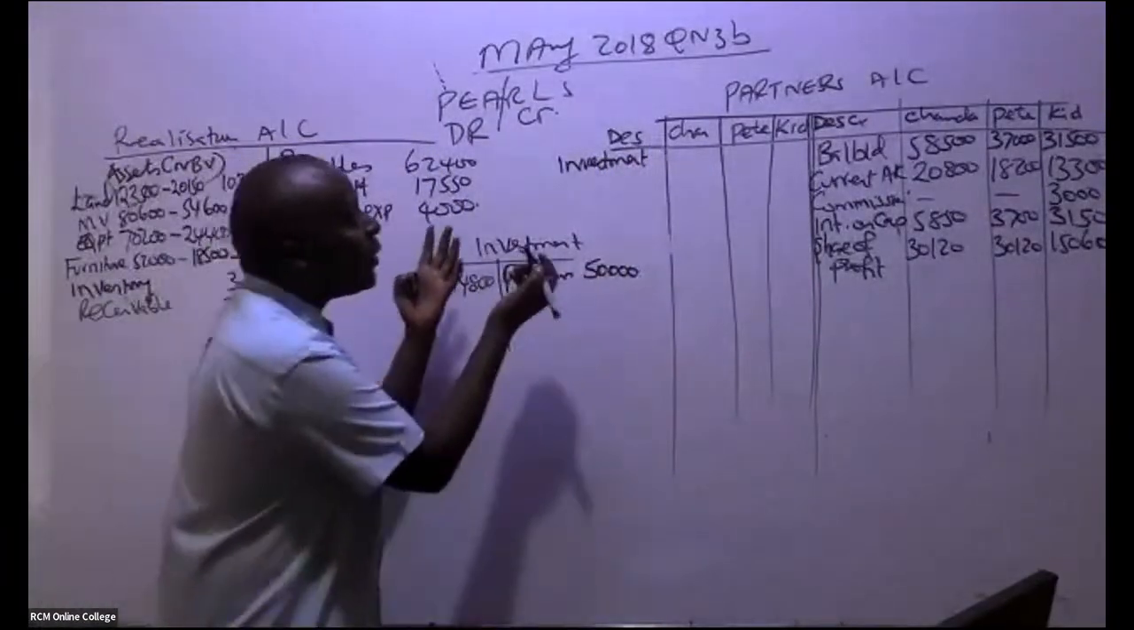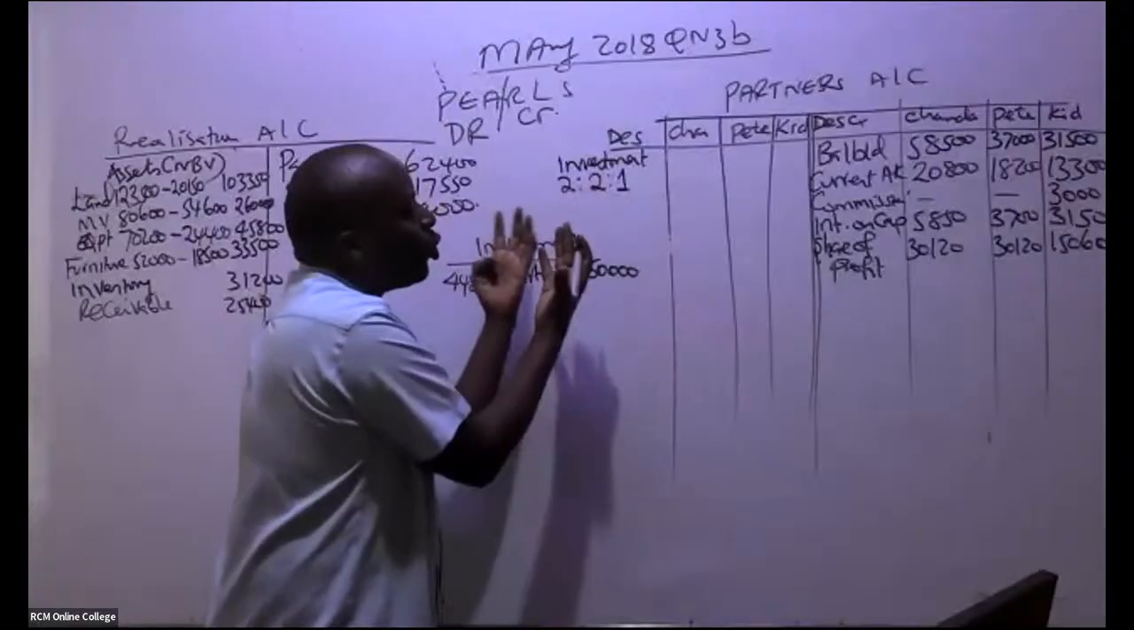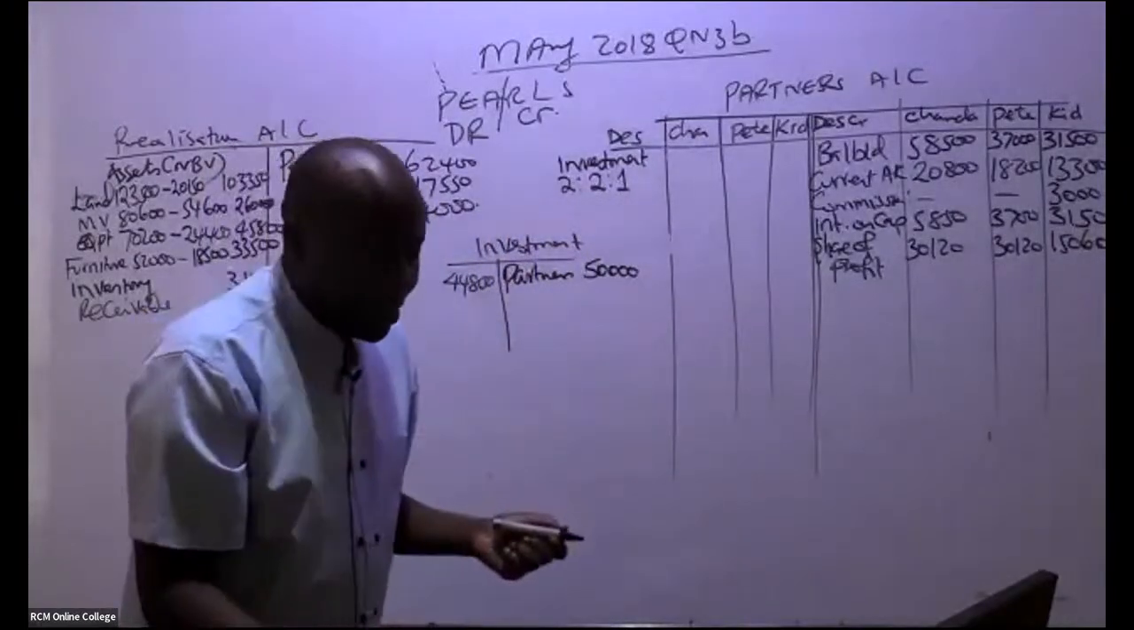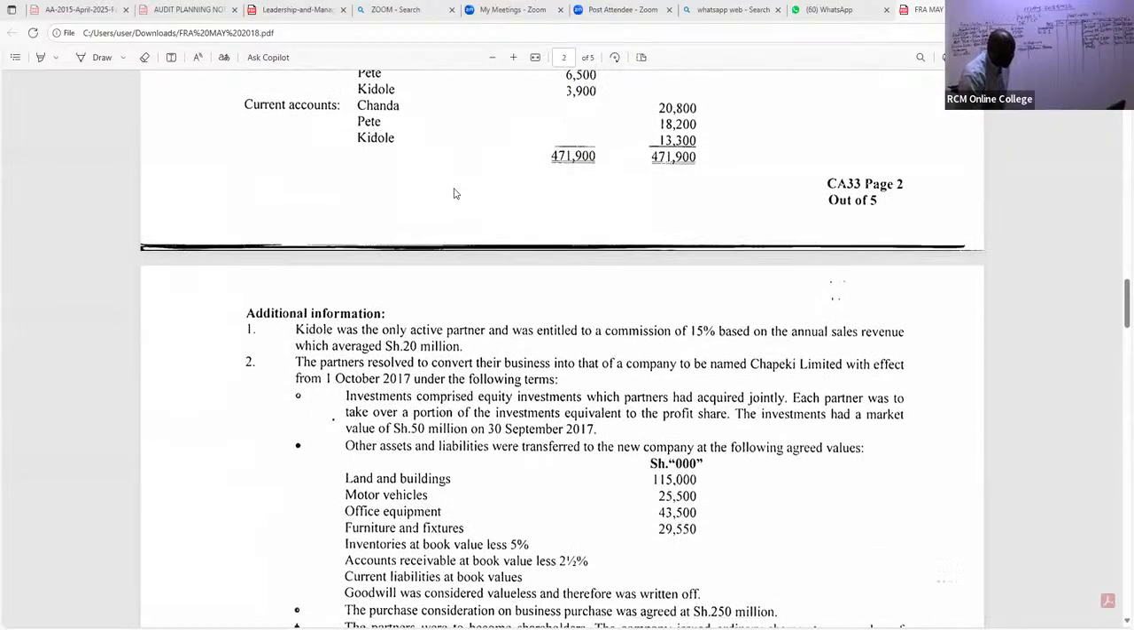So this investment, remember, they have told us they are going to apportion it using their normal criteria of 2:2:1. They have told us investments comprised equity investments which partners had acquired jointly. Each partner was to take over a portion of the investments equivalent to the profit share. The investments had a value of 50 million. Most importantly, they were to take over a portion equivalent to the profit share.